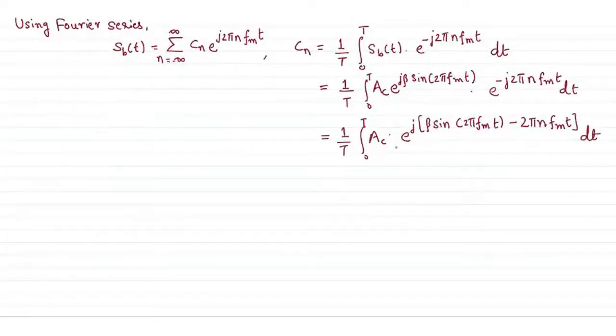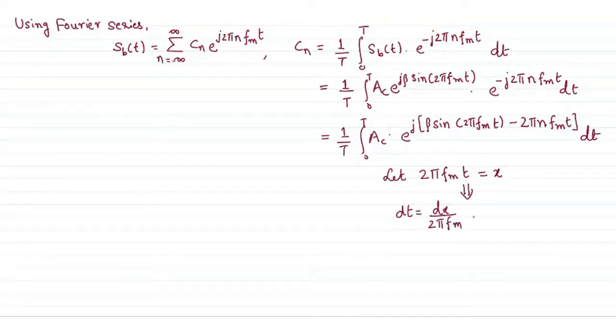So we'll use a dummy variable, a method of substitution. Let's substitute 2π f_m t as some dummy variable, say x. With that change of variable to x, what will dt be? This will give us dt as dx over 2π f_m. And what will be the limits?